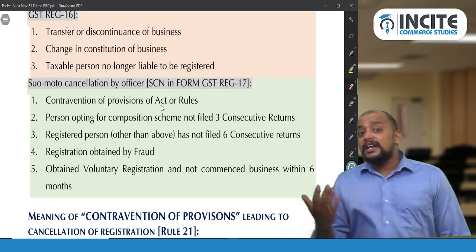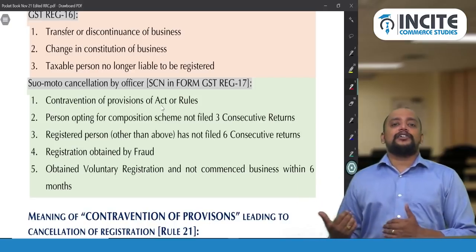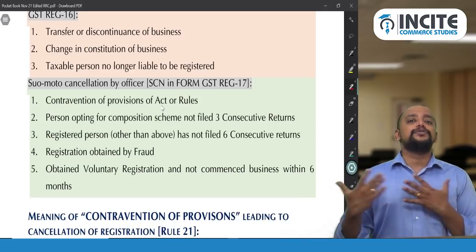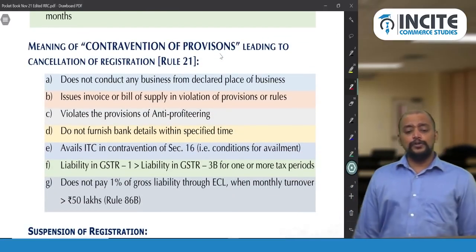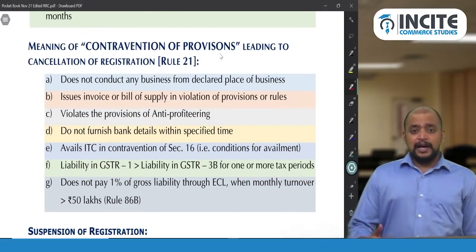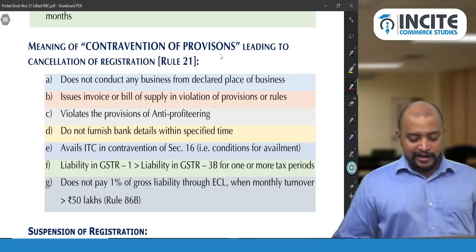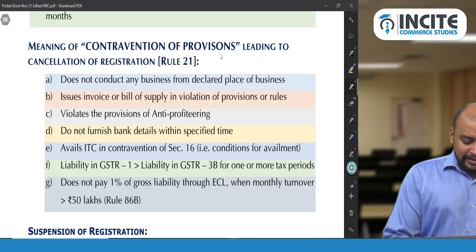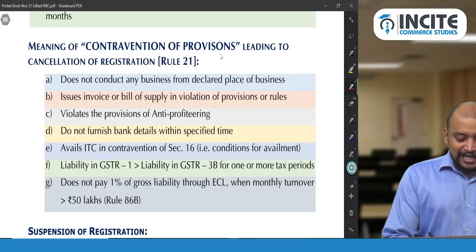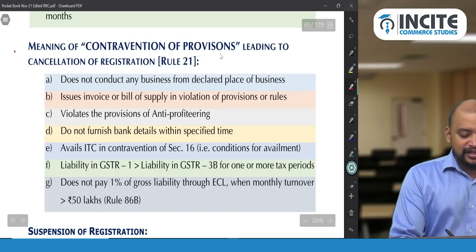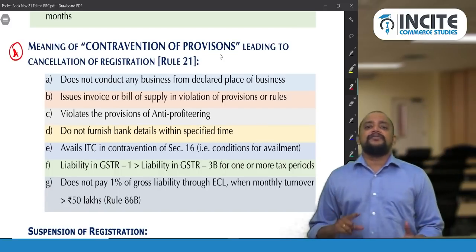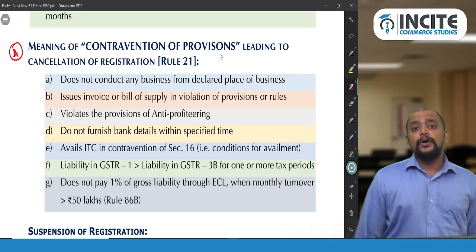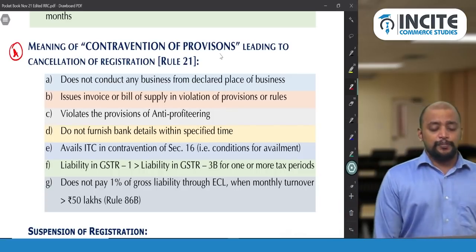Now, what is the meaning of the contravention of the act or rules? What contraventions lead to cancellation of registration? First, that is given in rule 21, and there are a few amendments in this place. Okay, so these 3 are added. These 4, D, E, F, G, were added. So this is an amended one. So definitely a question will be framed on this. Rule 21. What is the meaning of contravention of the provisions?